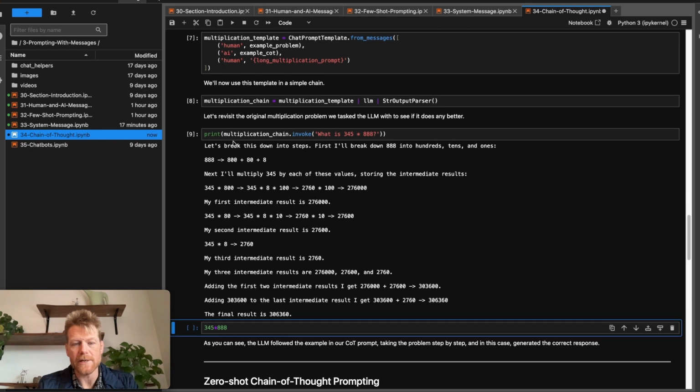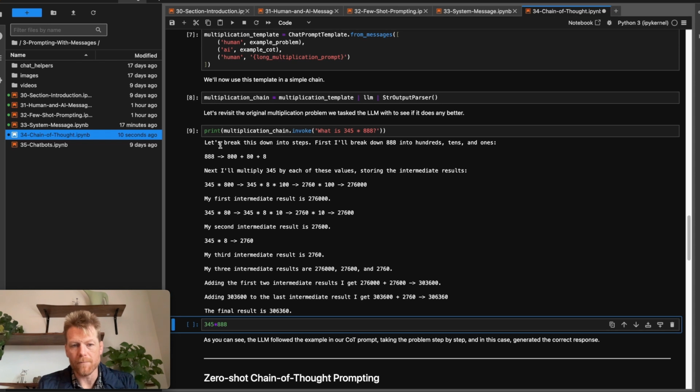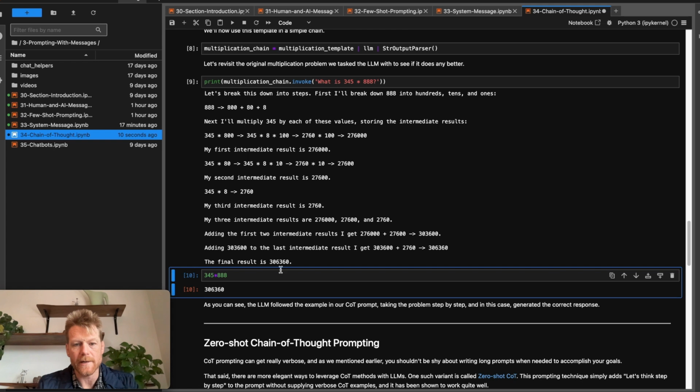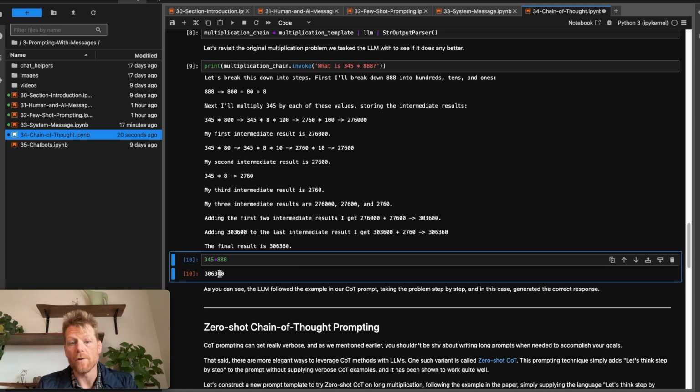It took a couple seconds, and you can see following the example that we provided in our one-shot prompt, it broke this down into many steps, and it gave this time that the final answer is 306,360, which in fact is the correct answer for 3-digit multiplication, as we can see with this simple Python code.